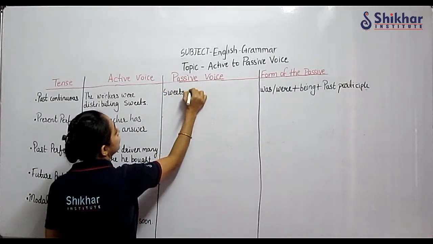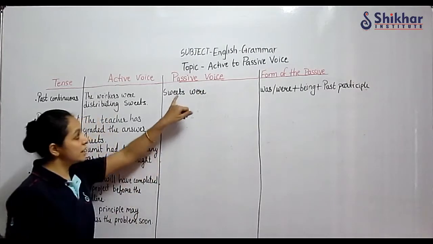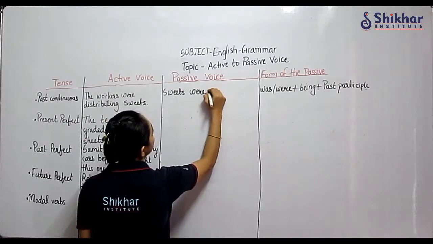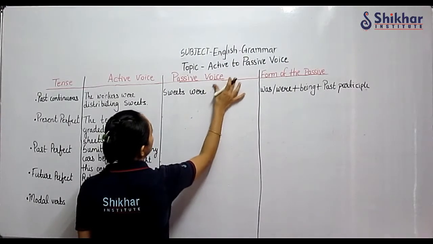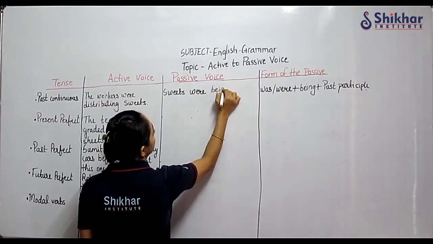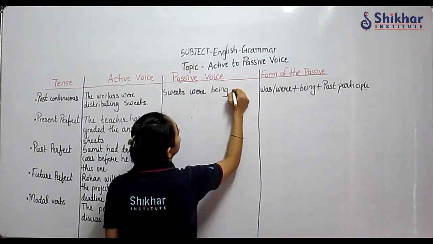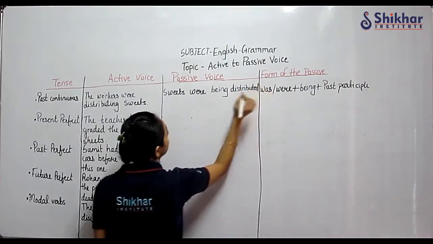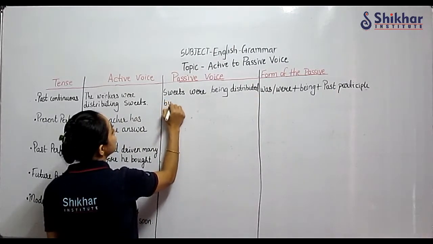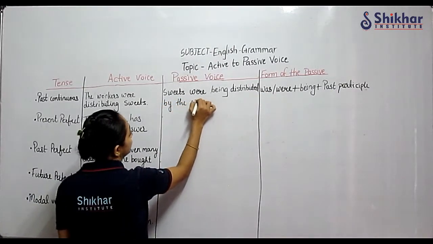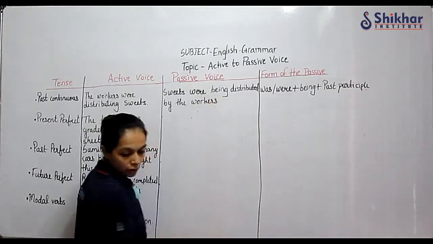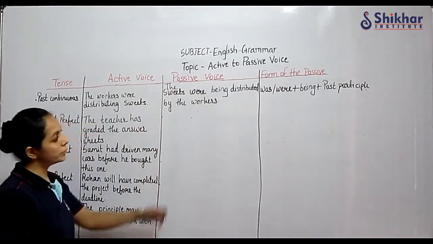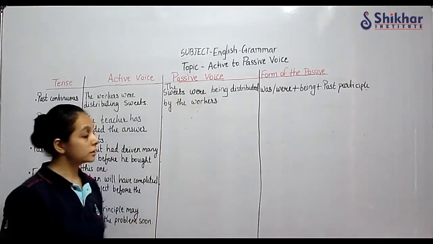The workers were distributing sweets. Sweets plural, so we have used were. Okay, sweets were being distributed by the workers. Now here we should write the sweets, okay, the sweets were being distributed by the workers.